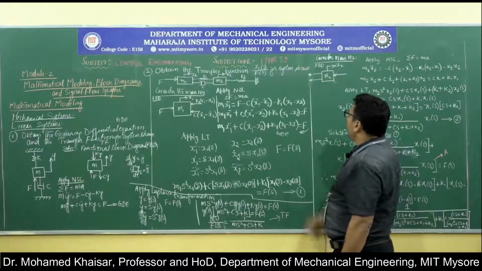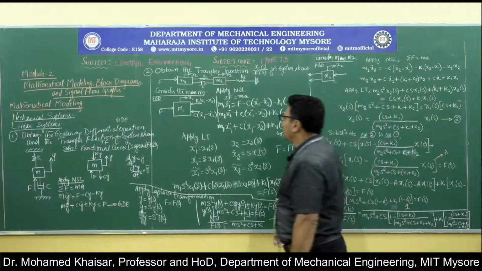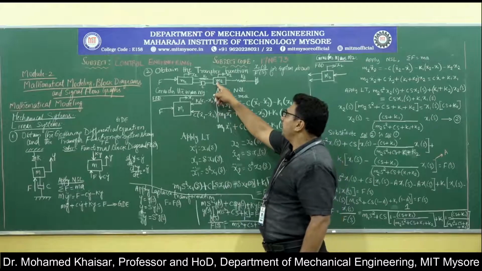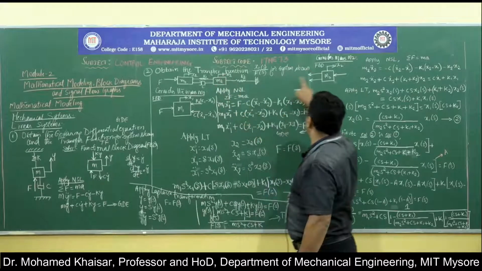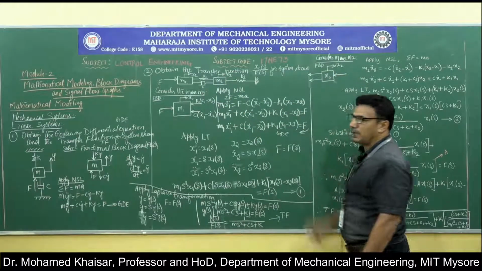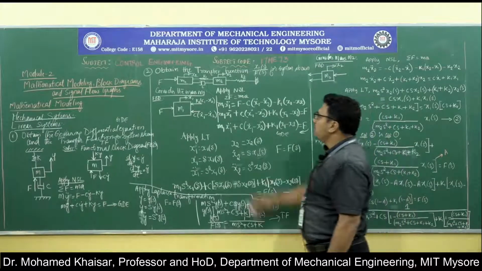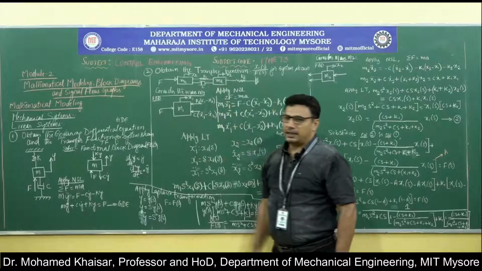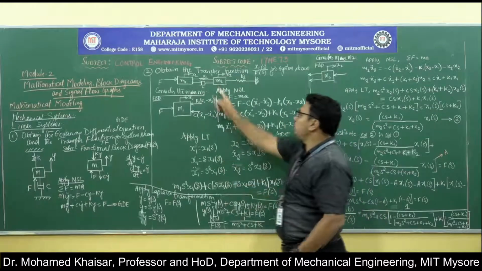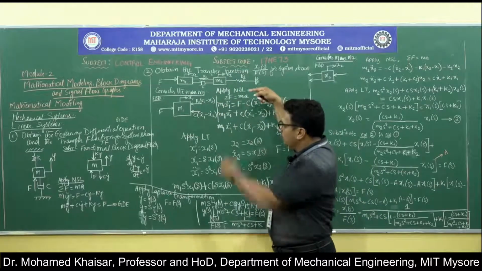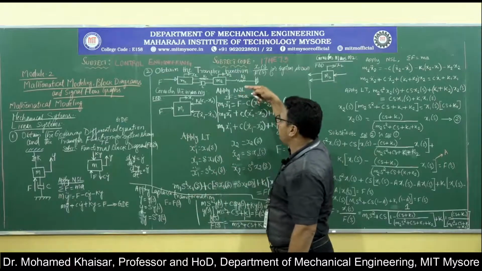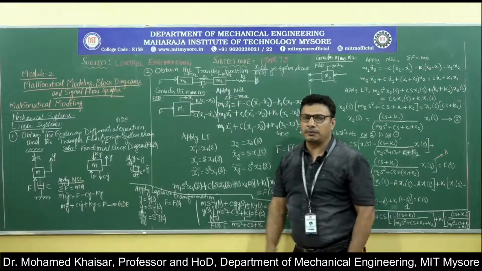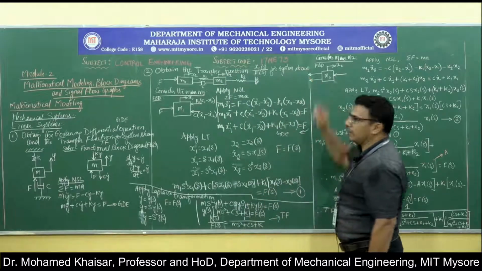So now what is the force offered by K1? I will try to explain in this fashion. M2 is trying to get displaced by a distance x2. Then what role is played by this spring? The spring will try to pull it back, which means it is going to offer a force in the opposite direction to the displacement on the mass M2. That is why it is written in this direction.